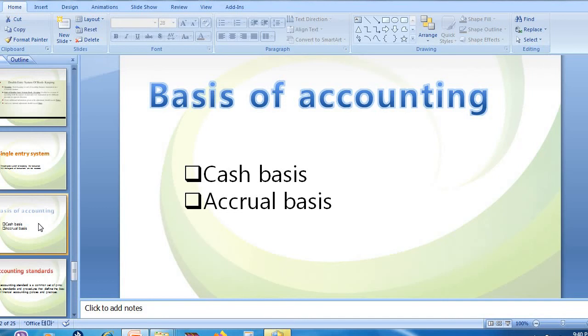So if the rent is due, that means we need to receive rent in the month of June, but it is not yet received. But what we need to do? We need to record that rent receivable in the books of account. So that is accrual basis.